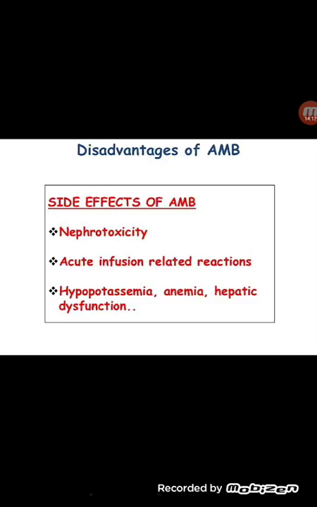So now what are the disadvantages of amphotericin B? It leads to dose limiting nephrotoxicity, and it can lead to acute infusion related reactions, hypokalemia, anemia and hepatic dysfunction, right?